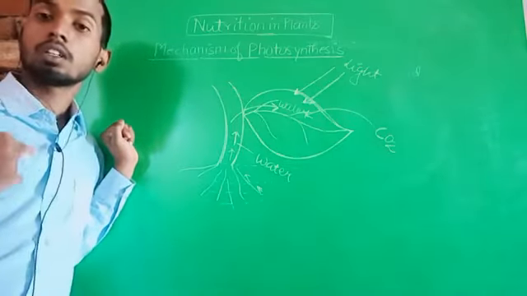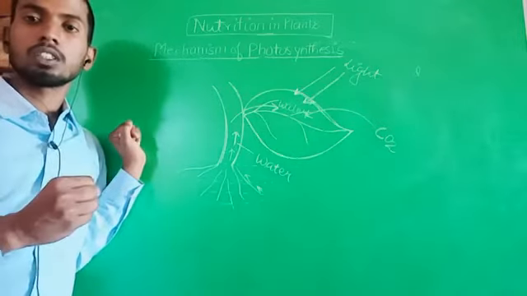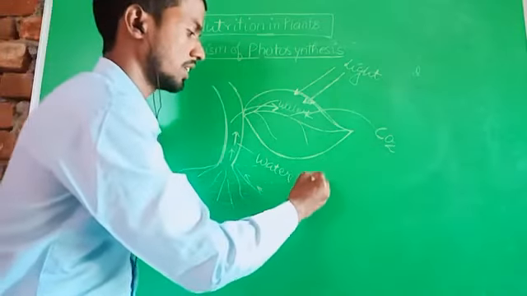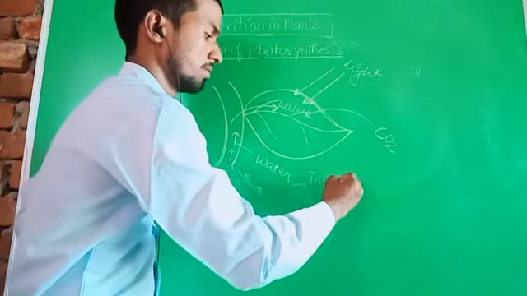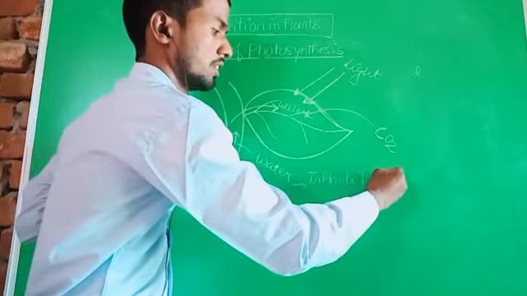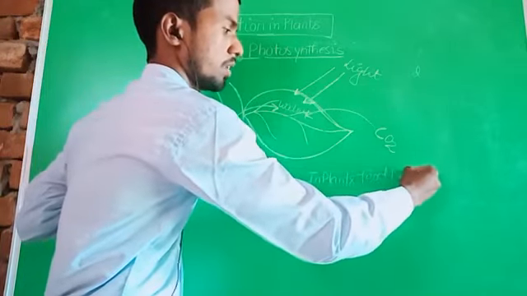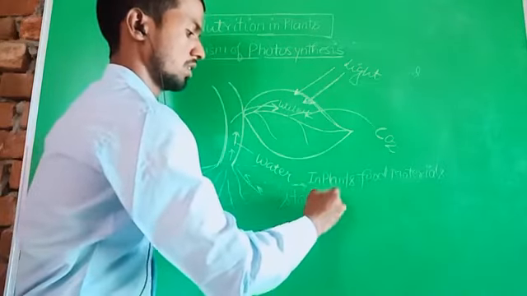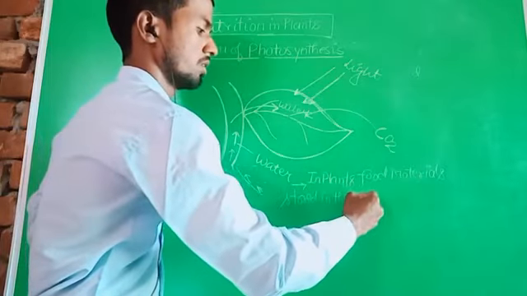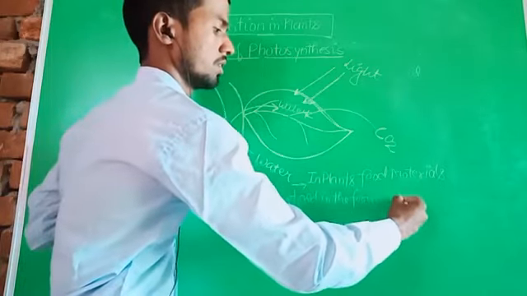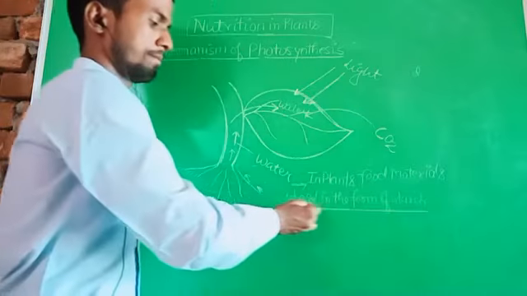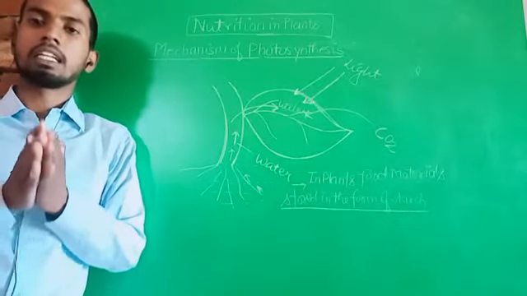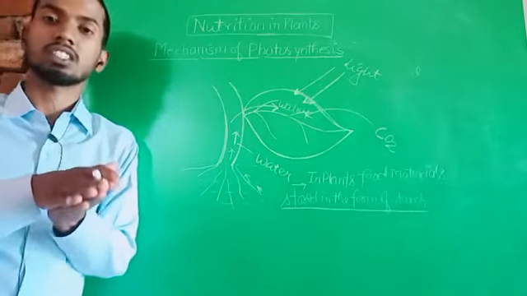Clear? Now the food material which is formed in this process is stored in the form of starch. You can say in plants food materials are stored in the form of starch. Clear? In the photosynthesis process, food material is stored in the form of starch.